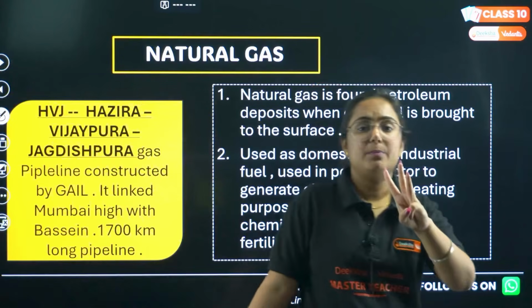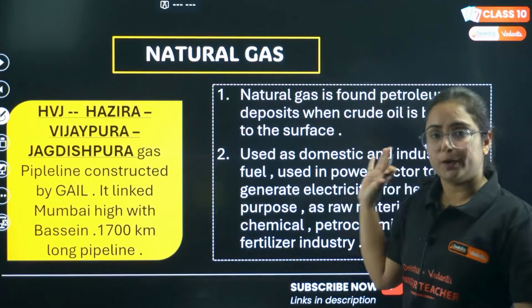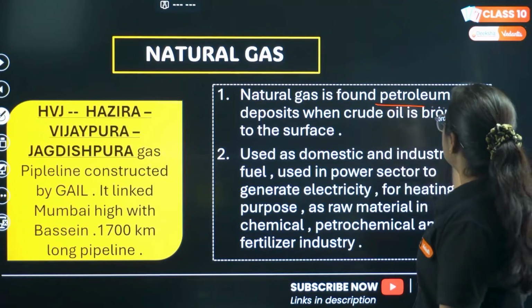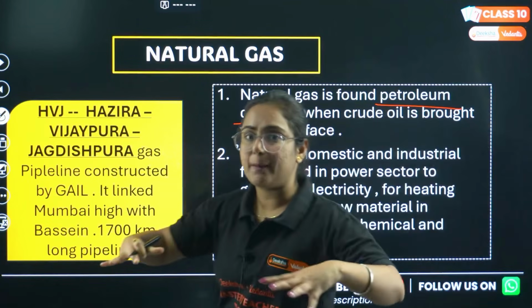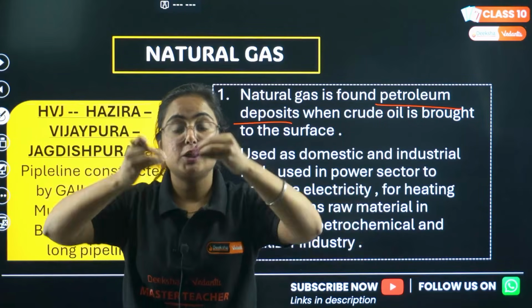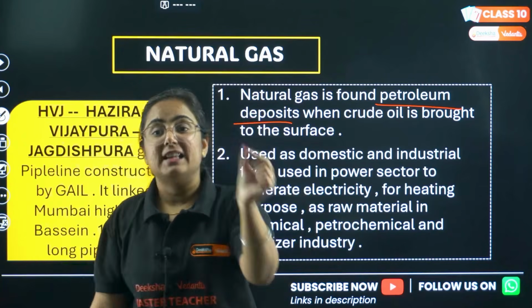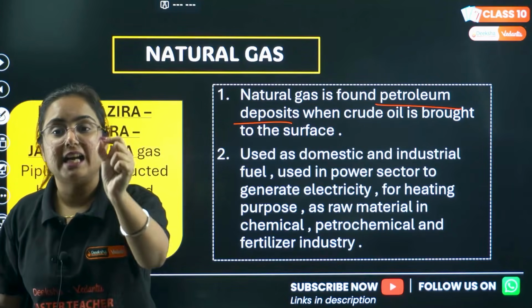The third type of energy is natural gas. Natural gas is found in the petroleum deposits. Now what happens? Wherever the petroleum deposits are gathered, it also exhales a type of what? Gas, and that gas is known as what? Natural gas.